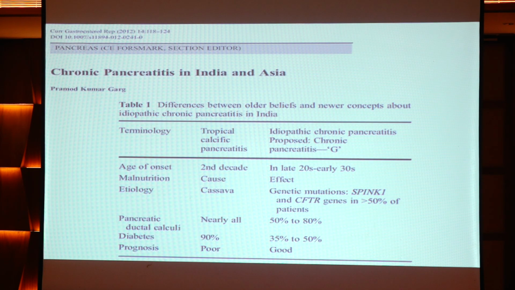This is actually from AIIMS Delhi, which has shown that only the nomenclature has been changed, whereas the etiology differs. Previously, tropical calcific pancreatitis was considered to be related to malnutrition. Malnutrition was considered a cause of TCP, but now it is rather considered an effect of TCP. Also, there has been an improvement in the prognosis in recent idiopathic chronic pancreatitis, and the risk of malignancy is less in the recent population.